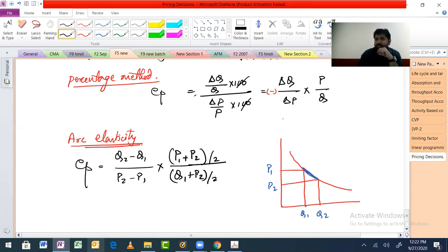So what is the difference between the percentage and arc method? In the percentage method, you are doing change in Q by change in P multiplied by the original P and Q, which is P1 and Q1. In arc elasticity, we are saying no, we'll calculate the percentage on the basis of average price and average quantity, not on the original P1 and Q1 only. Now mathematically what happens, see, this 2 and this 2 get cancelled off. So we are left with only this part.